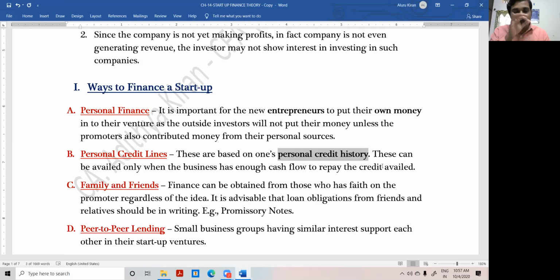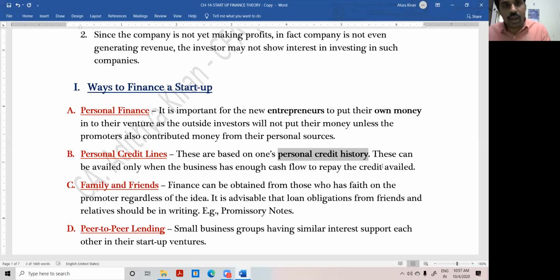Okay, personal credit history. And the second point is that personal credit history is not sufficient. Just because I have a proven track record. Okay, boss, till now I was working in a company, getting a monthly salary. Maybe that is the reason I was promptly repaying the loan. Now I have resigned from the job. Now I have started a new company. I don't know whether the new business will generate the cash. Then the banker will not lend. That means my personal credit history is the essential point, but not a sufficient point. You got the point? Personal credit history is the essential aspect, but not the sufficient aspect.